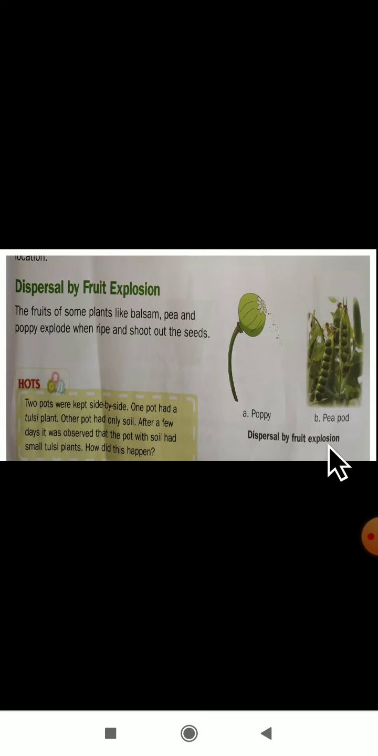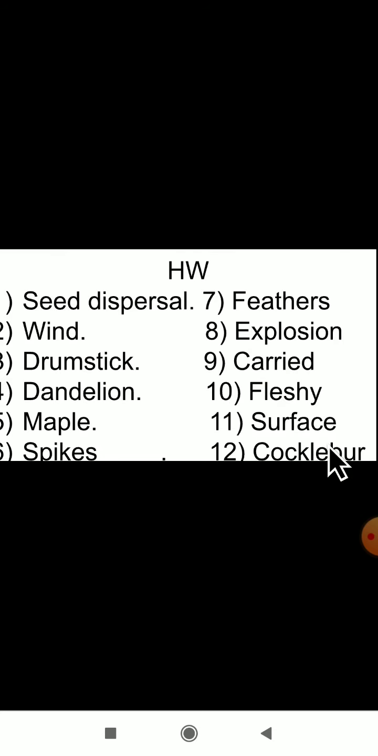Dear students, today we studied about the seed dispersal definition and the agents of dispersal. How many agents are there? In total we have 4 agents of dispersal. The first one is dispersal by wind, second one is dispersal by water, third one is dispersal by animals, fourth one is dispersal by fruit explosion. In the next video class, we will study about reproduction in plants through vegetative parts.